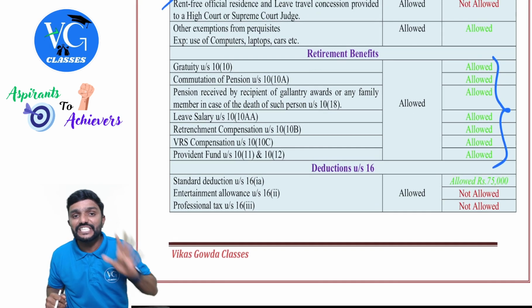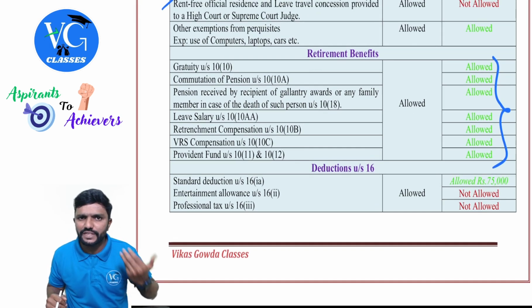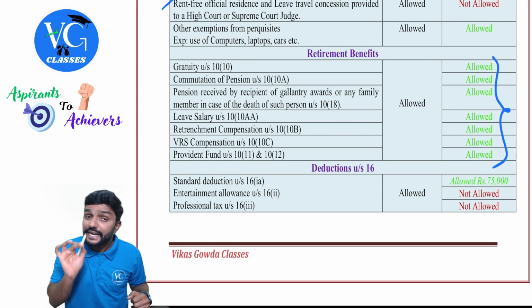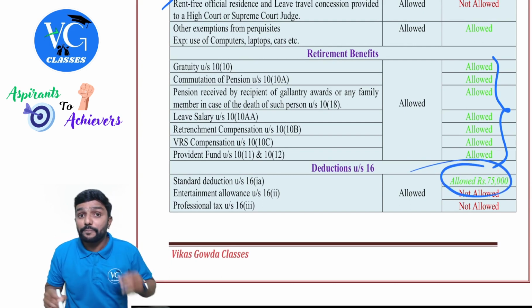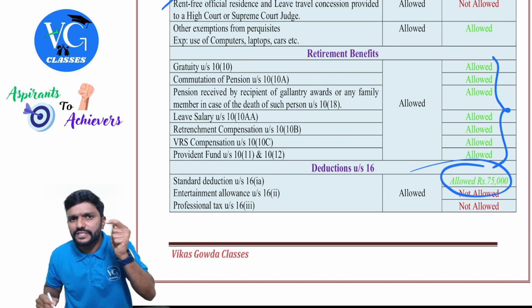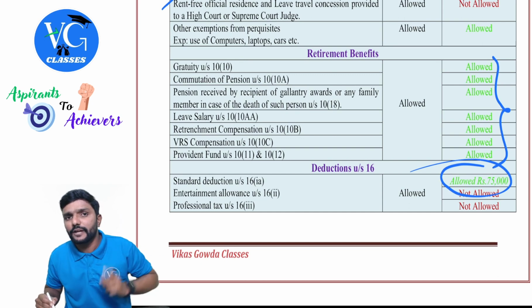Then coming to the deductions under section 16, there are totally 3 deductions. Guys, standard deduction alone is allowed under the default regime. But please be very, very careful. Listening? Please be very, very careful.